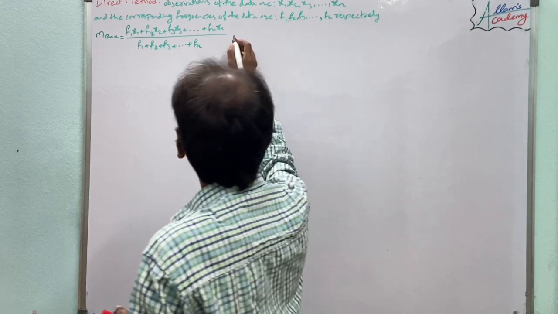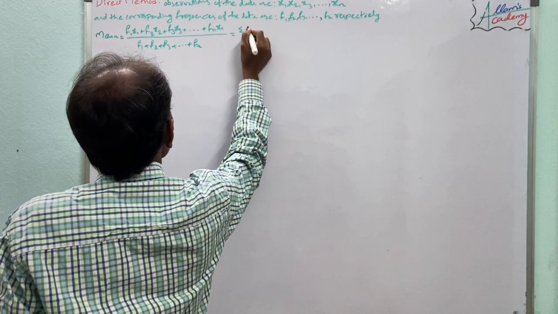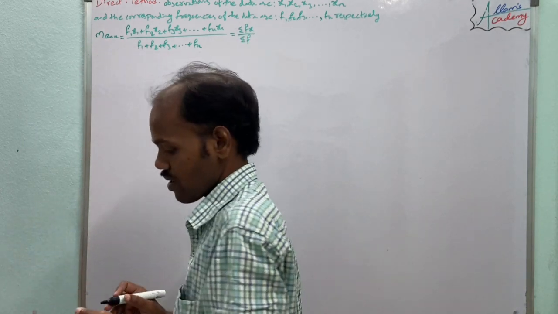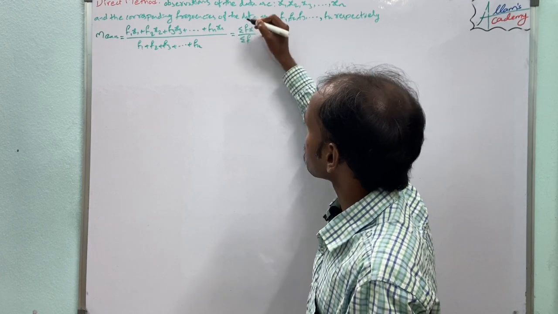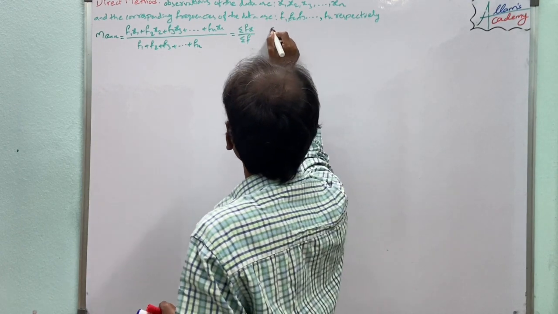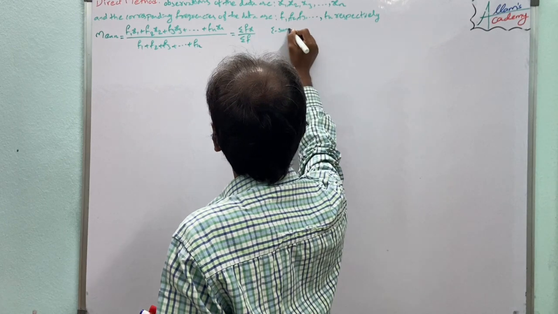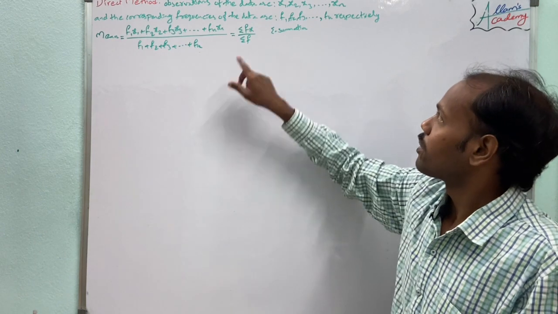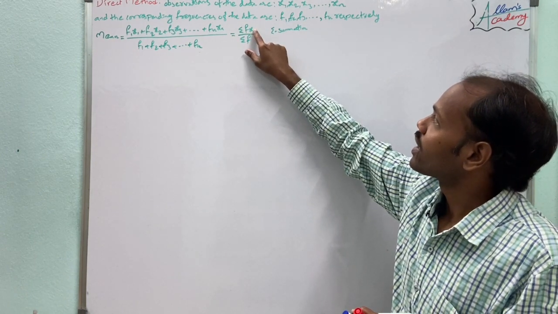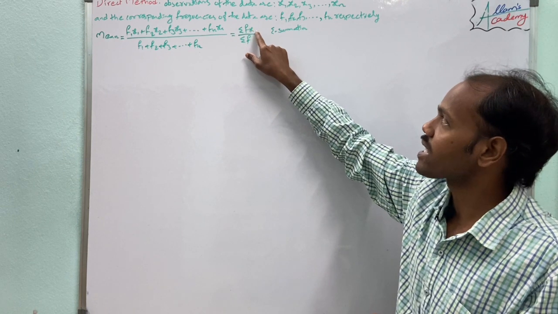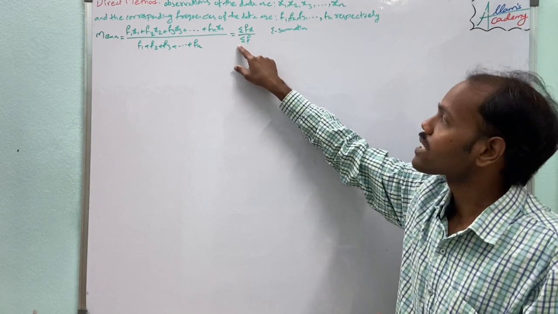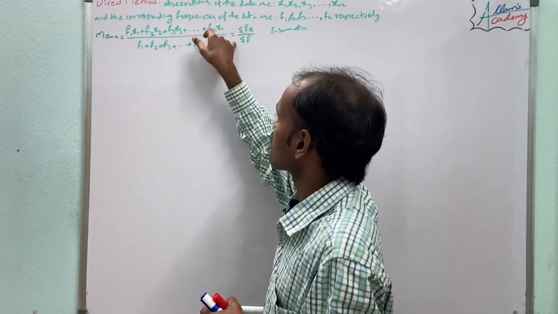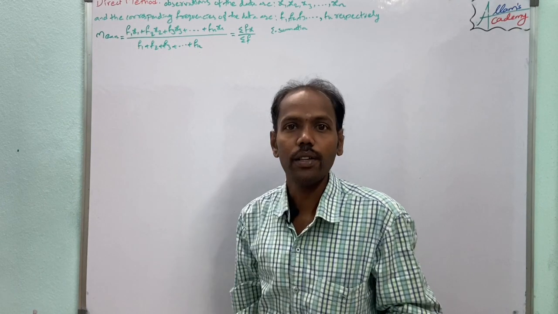So simply we abbreviate it as summation fx by summation f. Here this symbol is nothing but summation. So the sum of the products of f and x, that means frequencies and the observations, divided by the sum of the frequencies, is the mean in the direct method.